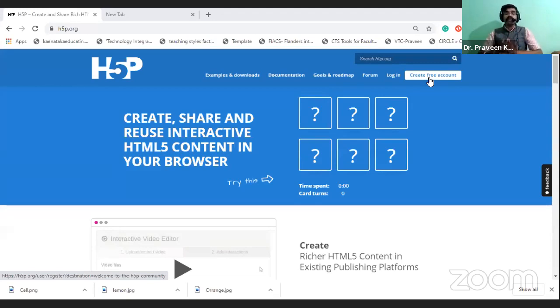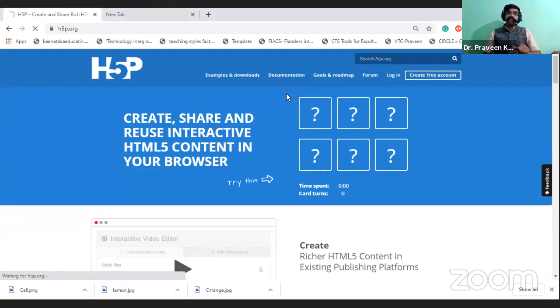That free account will expect some basic information: your name, your email ID, and your password. When you are going to create your account, there will be two options. One is you can directly go through with your Gmail, the one you have for academic purposes, by clicking on Google Mail. So that is the one thing.